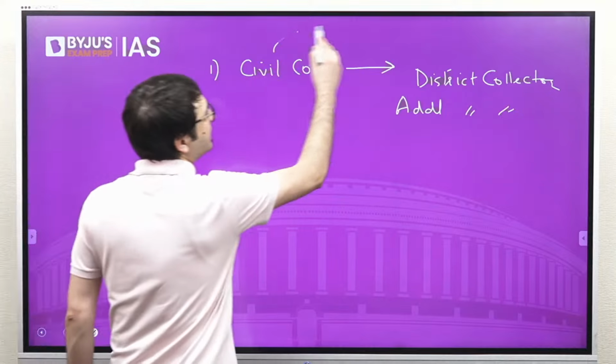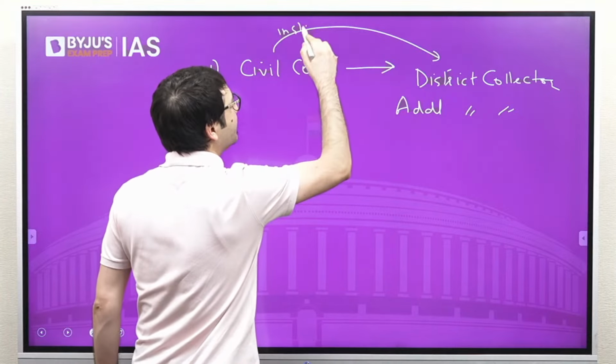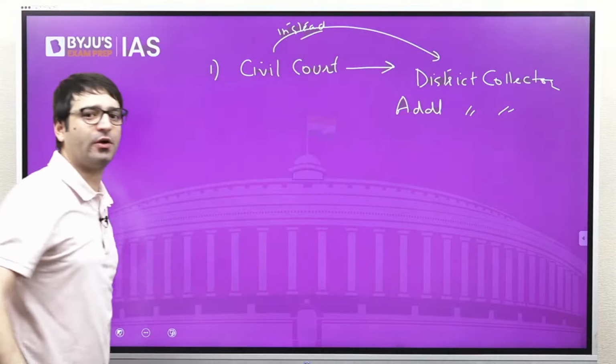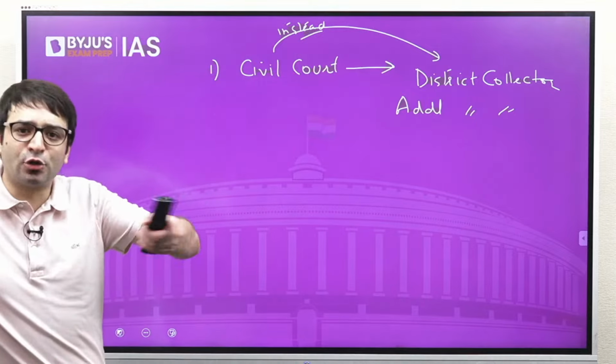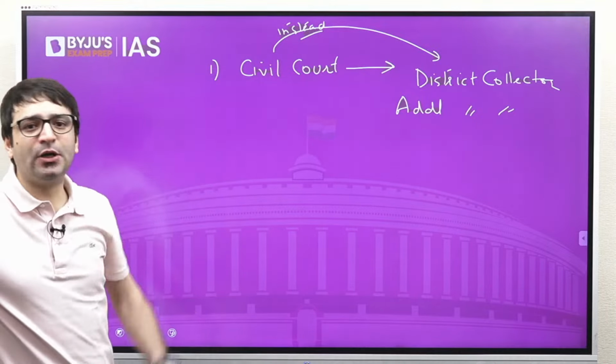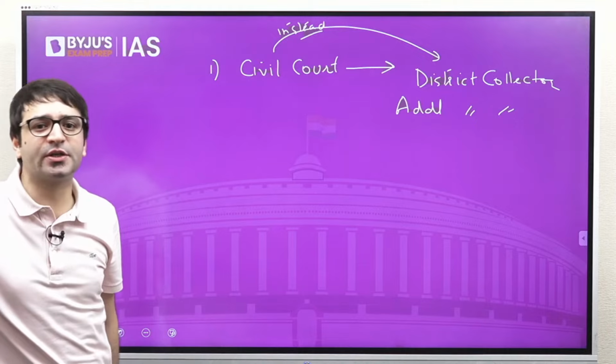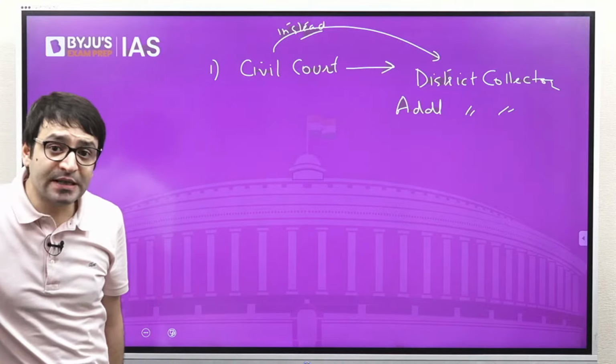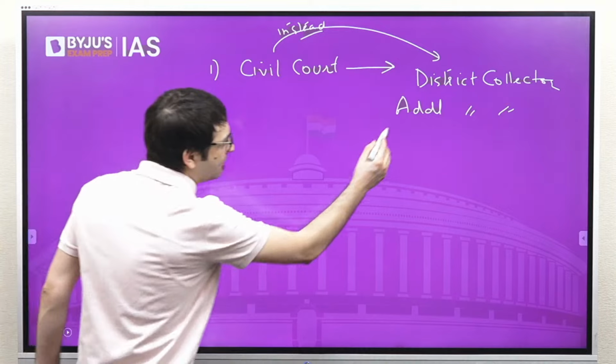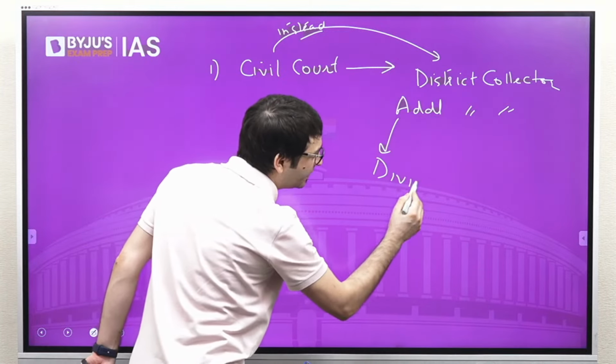That means previously the civil court should have given the adoption order. Now this power to give an adoption order is given to a district collector or an additional district collector. And if you're not satisfied with this order, then you have to file an appeal before the divisional commissioner.